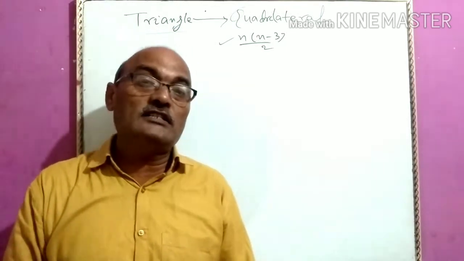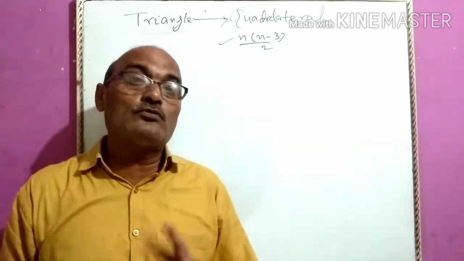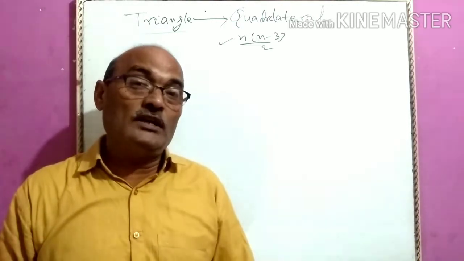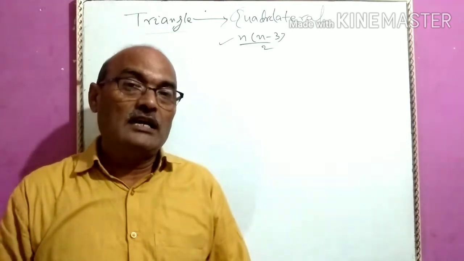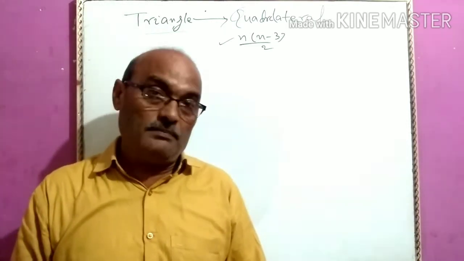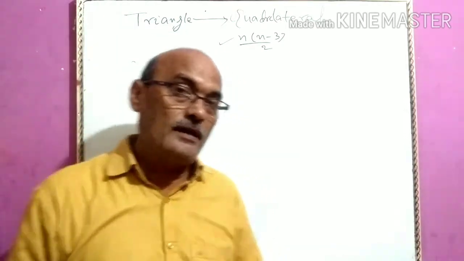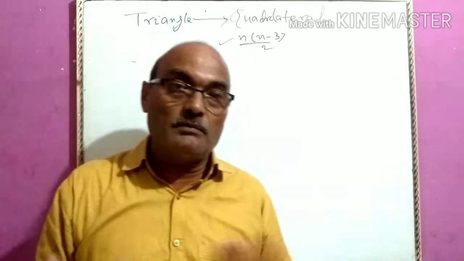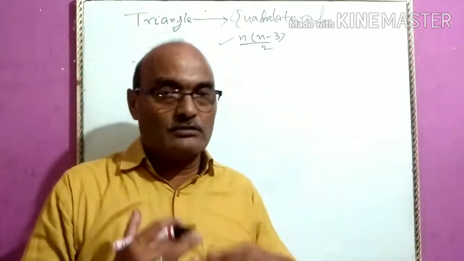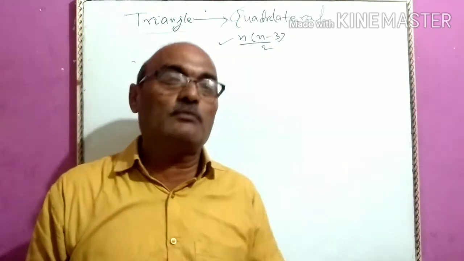Normally a quadrilateral is classified into two groups. One is convex and other is concave. Okay, so let us see what is convex quadrilateral, and what is concave quadrilateral.